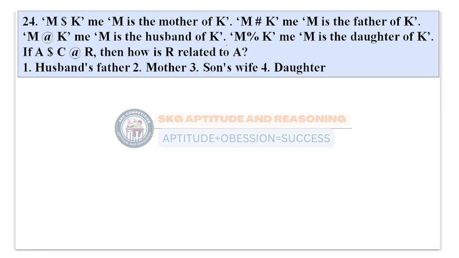So this will be the next question under the blood relations topic. Whatever is given in the question, I need to satisfy this condition here. Then I need to say how R is related to what. A dollar C. A dollar indicates mother here. So A is the mother of C, and at the rate indicates husband here. So C is the husband of R. Then what does he ask in the question? How is R related to A? So she will be the son's wife. That is presented in option 3. Let's move to the next question.